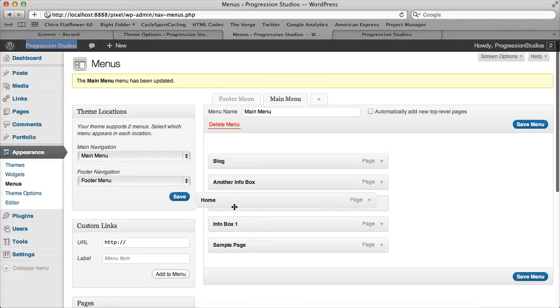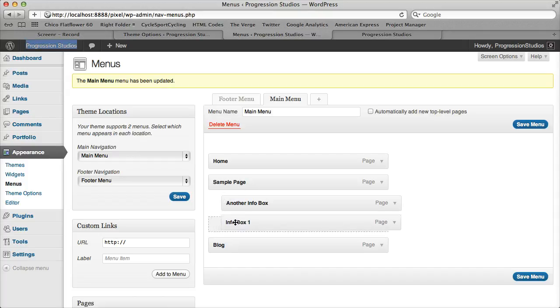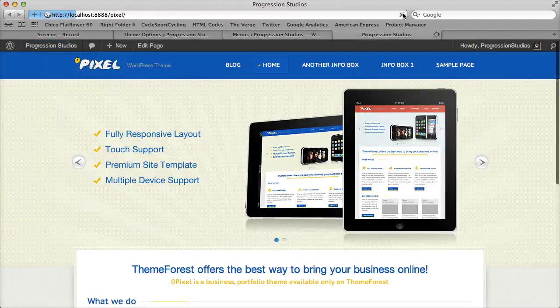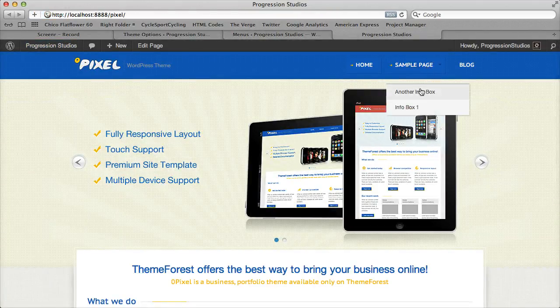So you can just drag and drop things to adjust the order. Let's say we want to drop down under sample page. Let's make some drop down. All you need to do is grab an item and move it slightly to the right until it indents itself. And now another box is going to be a sub menu of sample, and we can keep adding to that if we want. So let's go ahead and save that, and I'll show you that now our sample page has a drop down of another box in info box 1.